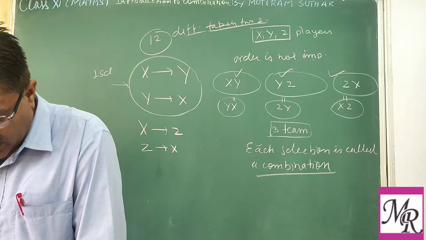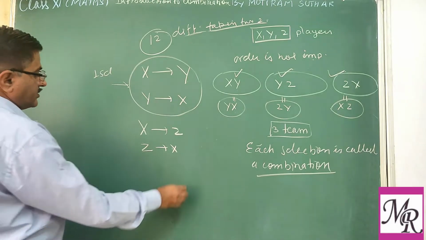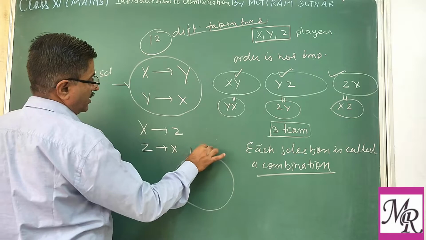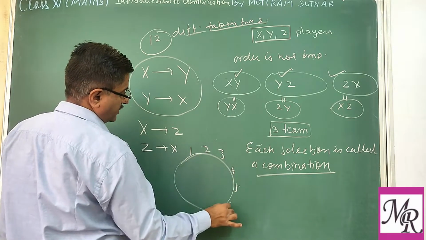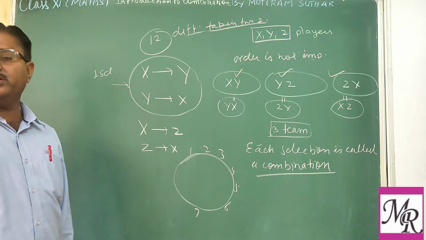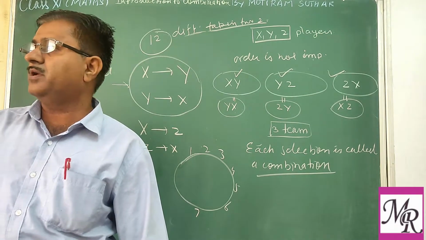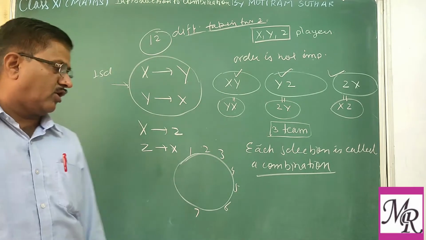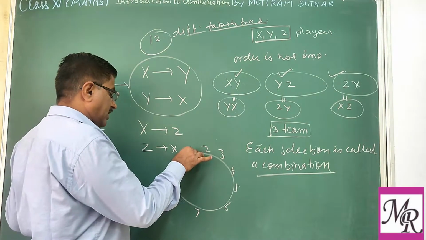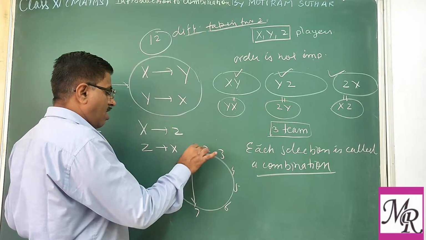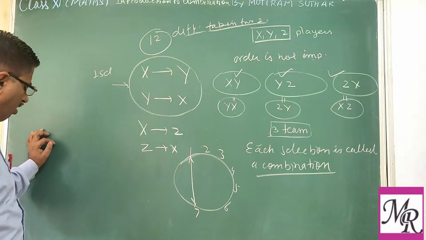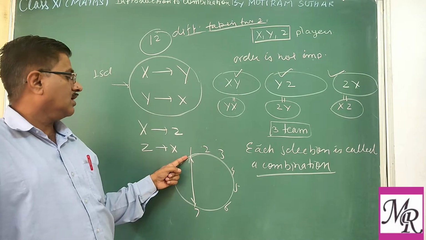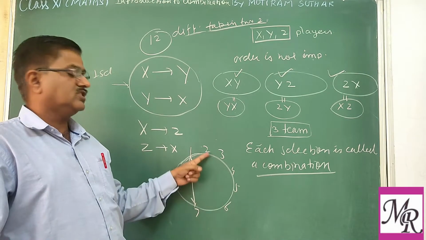Similarly, suppose 7 points lie on a circle. Now suppose we are given a circle and the points 1, 2, 3, 4, 5, 6 and 7 lie on the boundary of the circle. Now the problem says how many chords can be drawn? Like 1 and 7 points joined, or 7 and 1, both are the same. 2 and 6 or 6 and 2.